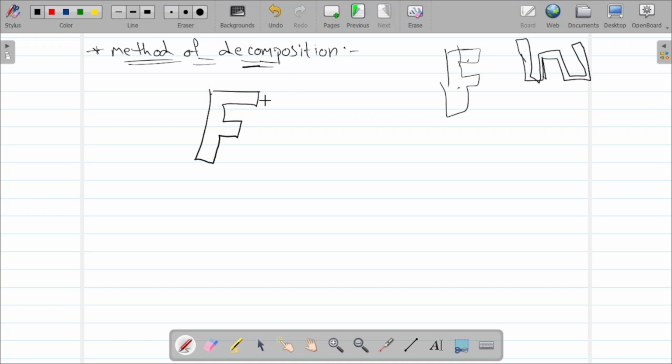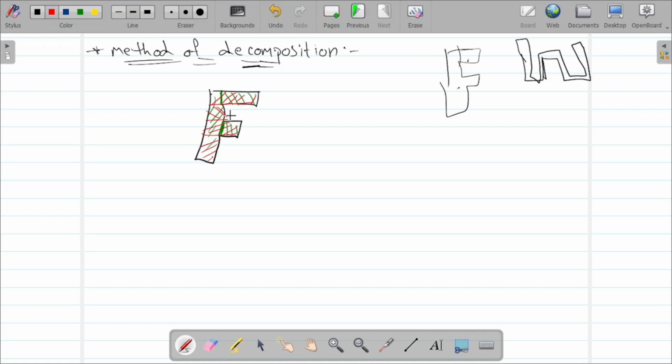This is F. Can I make it as one part? I will change the color. This is one part, this is another part, and this is another part. Can I make three parts? If not, you can make it another way also: this as one part, this as one part, this as one part, and this as one part.